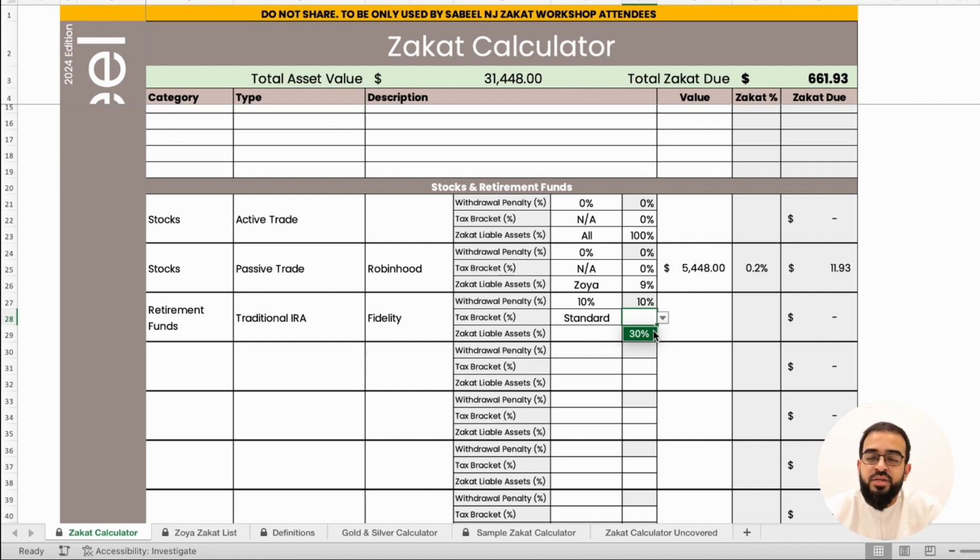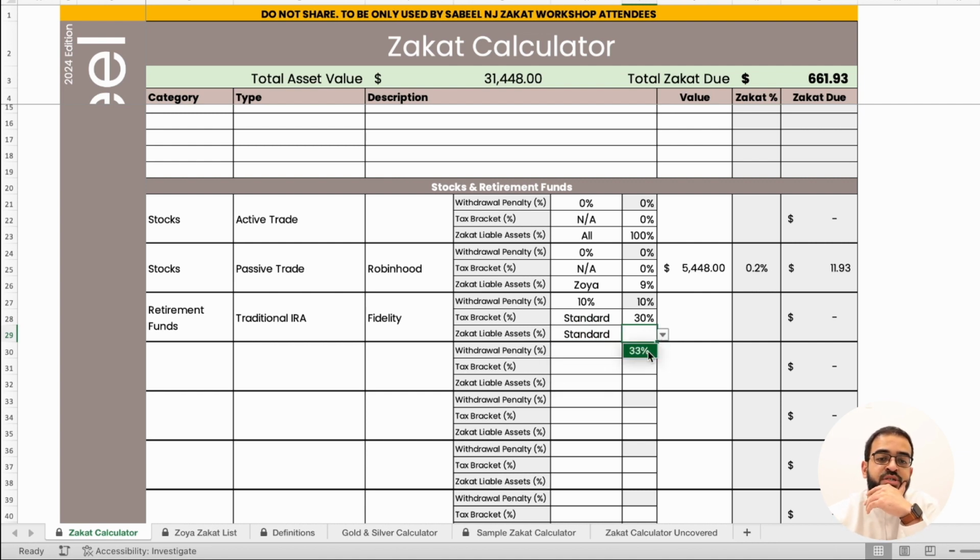Why do we use 30%? Typically, most of the people in New Jersey have a 24% federal tax rate plus a 6% New Jersey state income tax rate, and so generally it comes out to about 30%. But if you're aware of your own specific tax bracket, you may choose custom and choose a value that's appropriate to you. So in this example, we'll just go with standard, 30%, and the zakat liable assets we'll say are